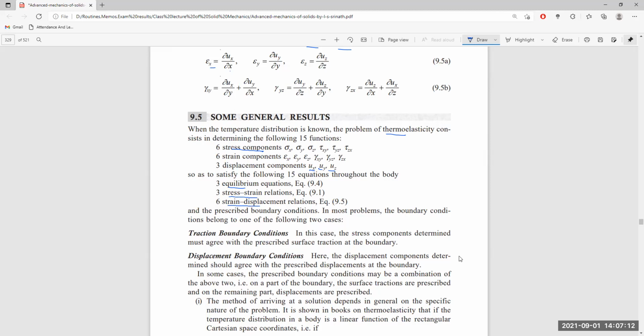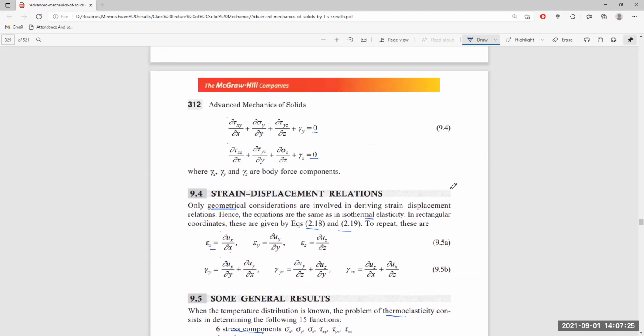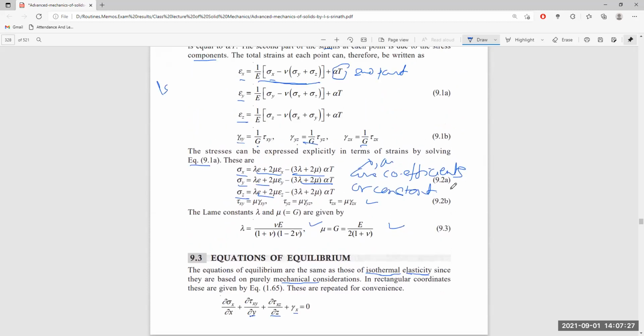This is given here. First of all, these are the strain-displacement relations. All these are the strain-displacement relations, six in number. Then the stress-strain relations in 9.1, the relation between strain and stress.